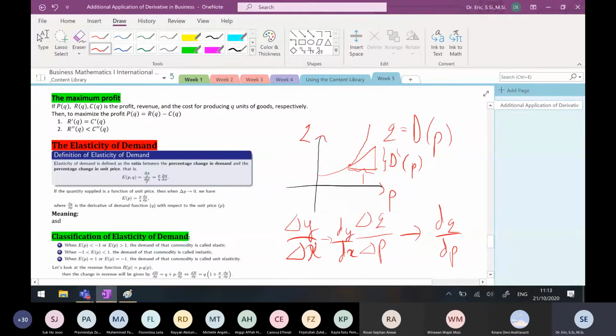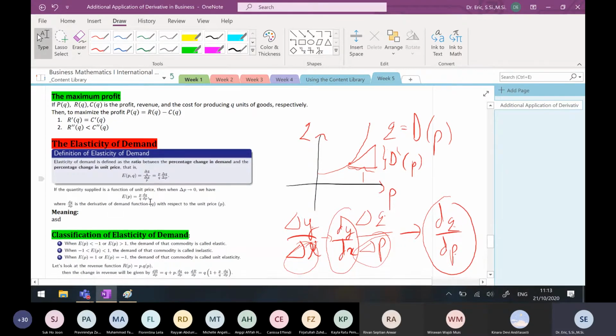Likewise, with Q as a function of P, this will give you the slope of the tangent line of Q with respect to P. This one is the same.